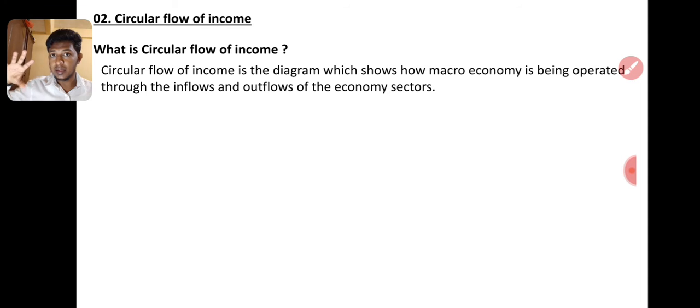Keep in mind, the government sector is not considered. Government sector is considered, but inflows and outflows are from the point of view of the private sector. What the private sector is receiving is the inflow to the economy. What the private sector is spending is the outflow from the economy. Keep in mind, this is mostly confusing for non-commerce students. For commerce students it is easy, they have already learned in A level.